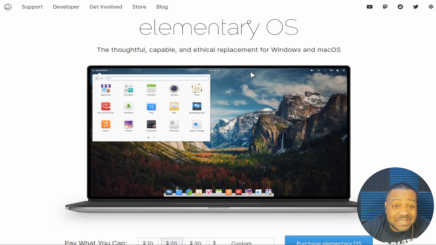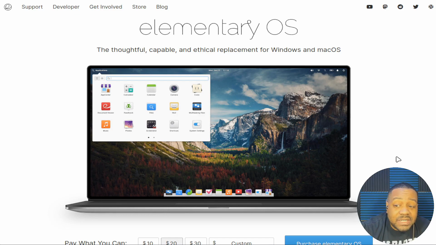If you want a distribution that's similar to macOS, that looks like macOS, it's obviously not going to operate the same. You're not going to have the same software available as a full-blown macOS, but if you like that look, then this distribution is for you, as you can see from the images right here on the main page.